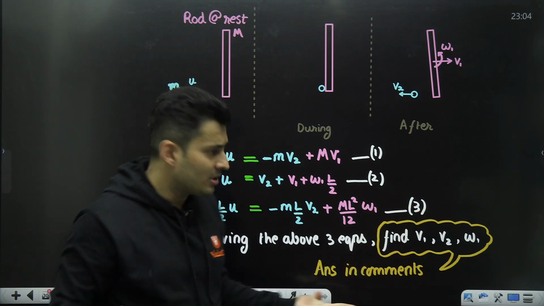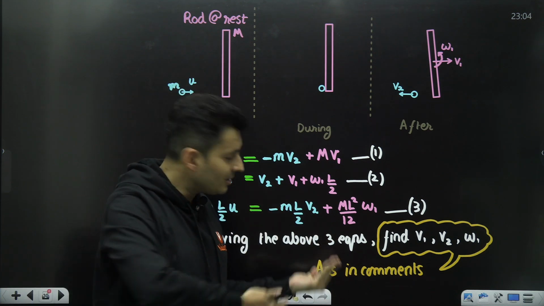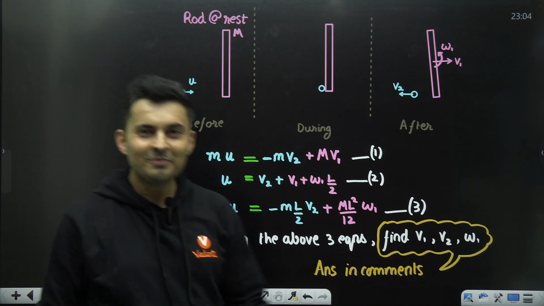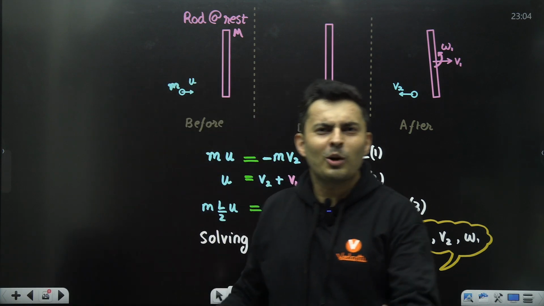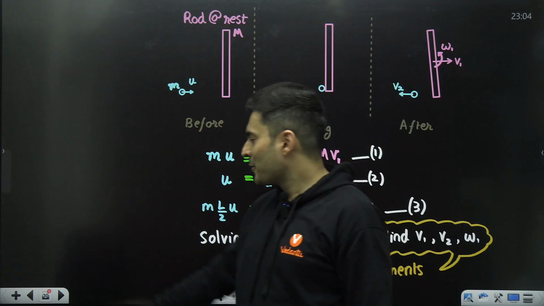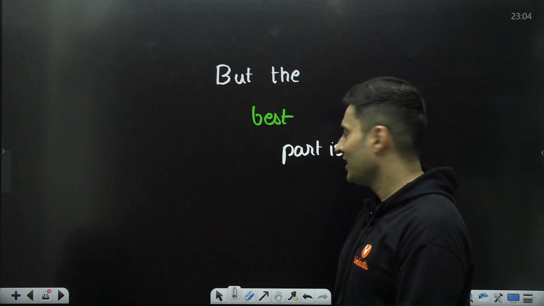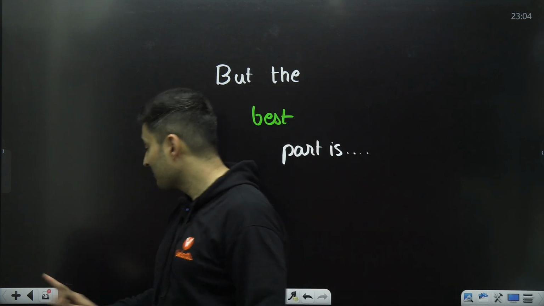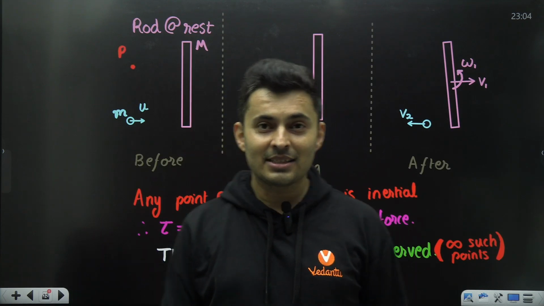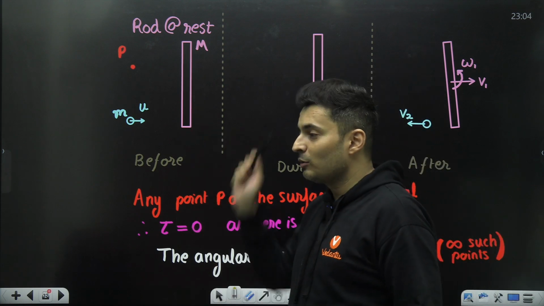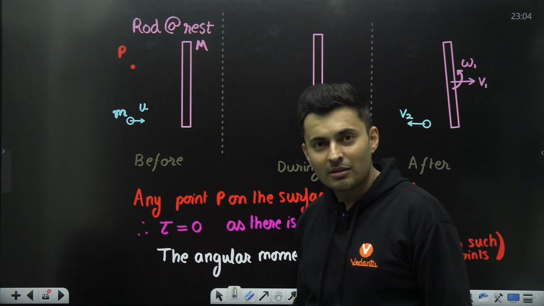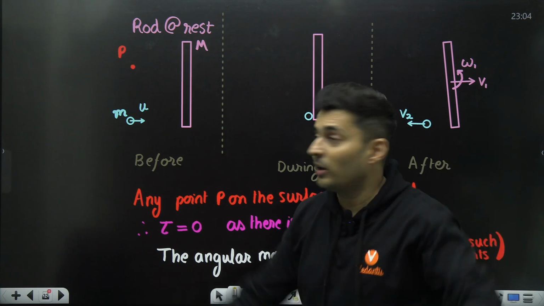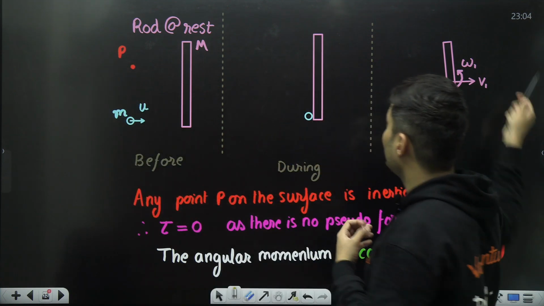I would suggest you to solve these equations and put the answer in the comments. Now comes the climax. Now comes the climax. Let me tell you that the best part of the problem is over here. I hope you stick around till the end. The best part of the problem is that you need not choose the point just below the rod at the center. In fact, you can choose any random point anywhere on the table surface.